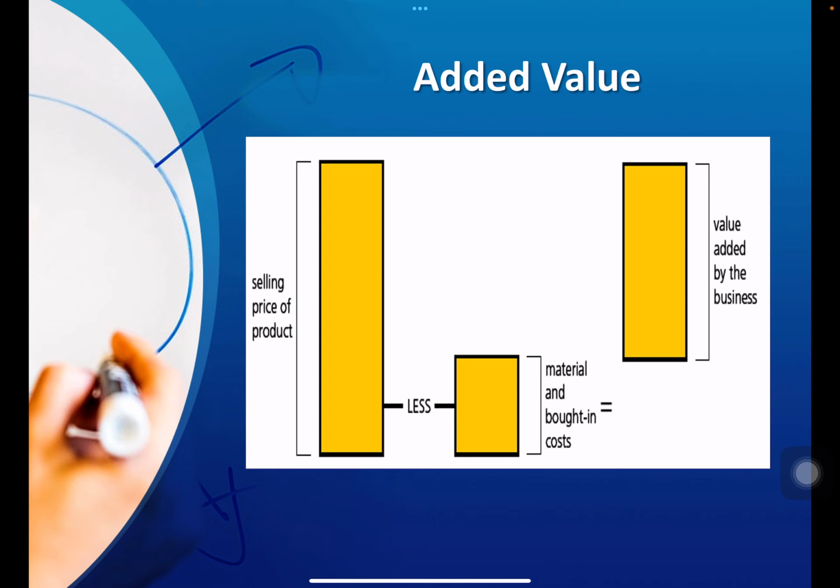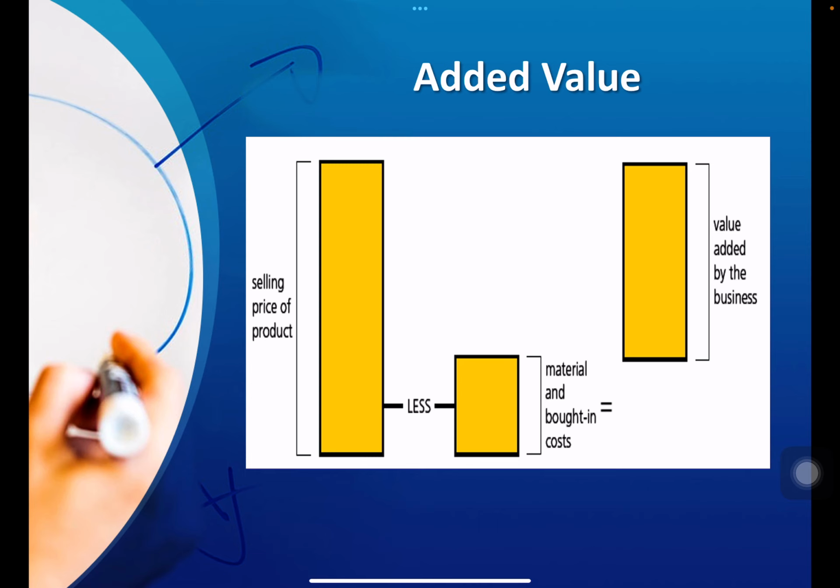But if I consider the expenditure required for the labor and the other expenses, the petty expenses or even utility expenses, then if I subtract the total cost from the selling price, that would be profit. So there is a difference between the added value and the profit. So added value is simply the difference between the selling price and the cost of bought-in materials and components.